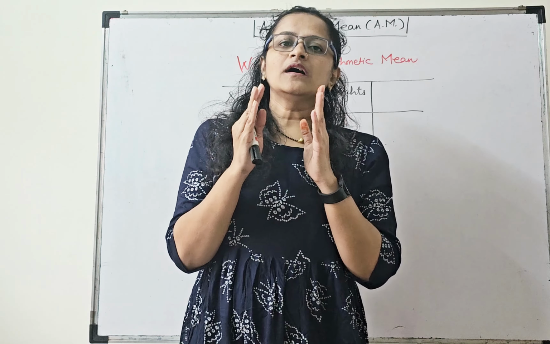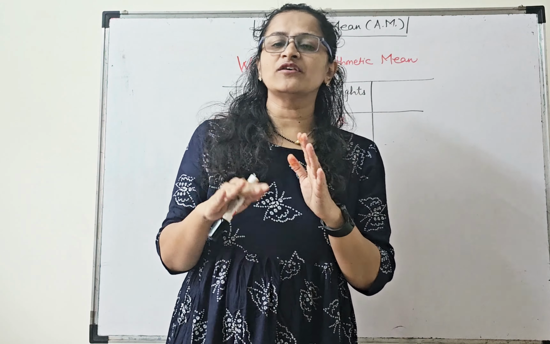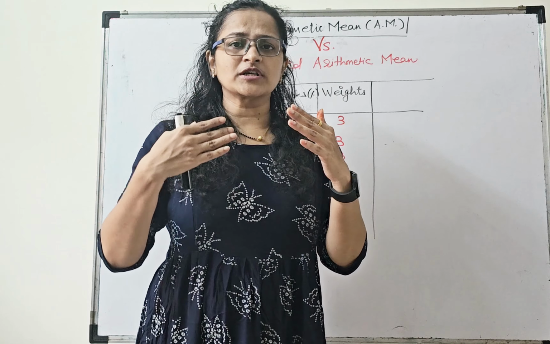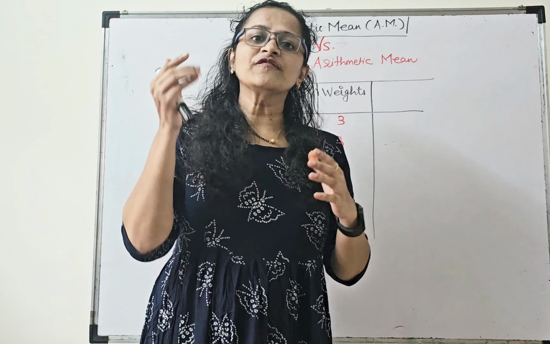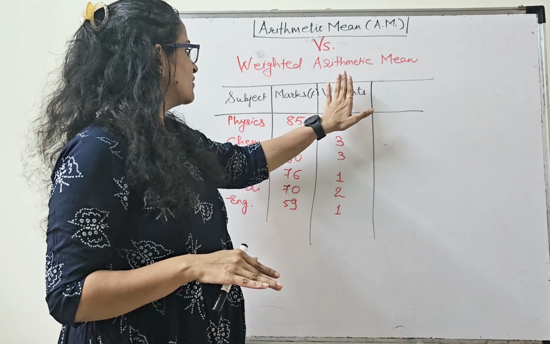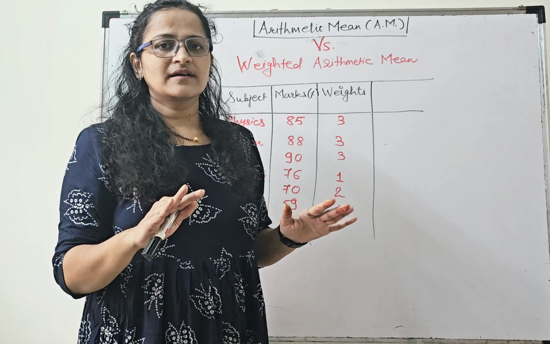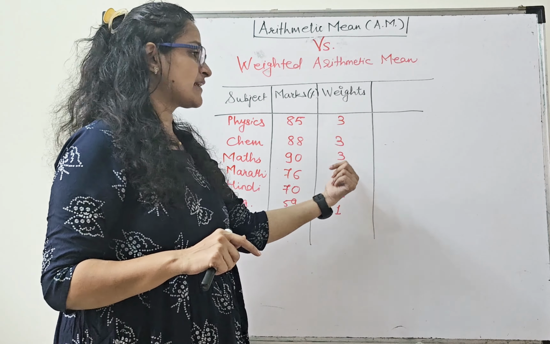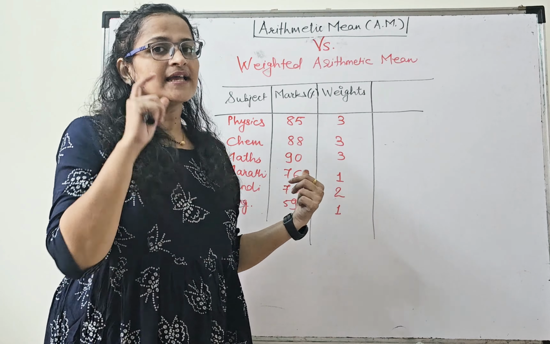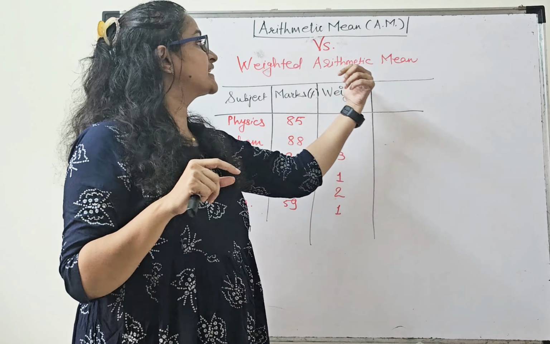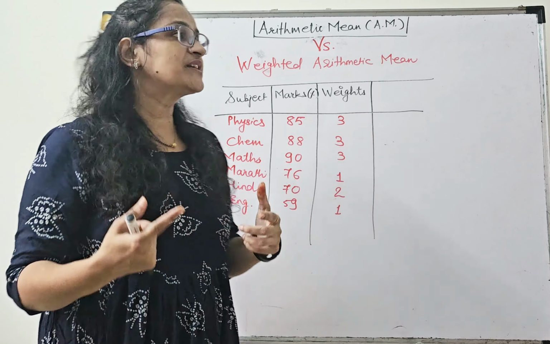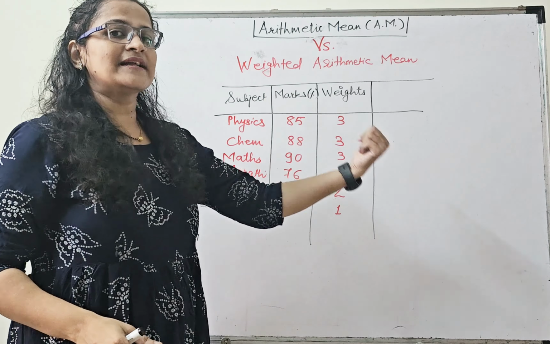So when constant weights are assigned, or when there is no special importance or priority within the data, in that case you don't have to look at this weight factor when it is constant for all the data, correct? But when different weights are assigned to different sets of data, in that case you have to find out the weighted arithmetic mean. And how is it different from arithmetic mean? I'll tell you right away.